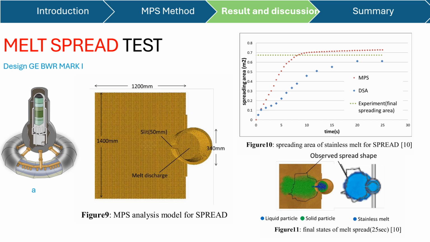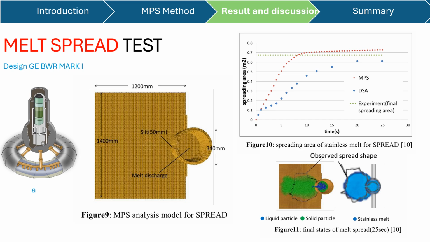So as you can see, the melt discharged inside the tube is spreading to the floor after the seal opens, and we can see the result over time from figure 10. So the MPS is more accurate than the DSA or the Samsung.